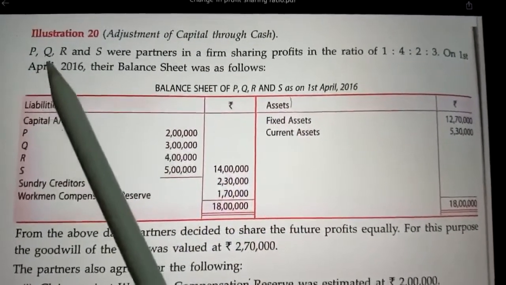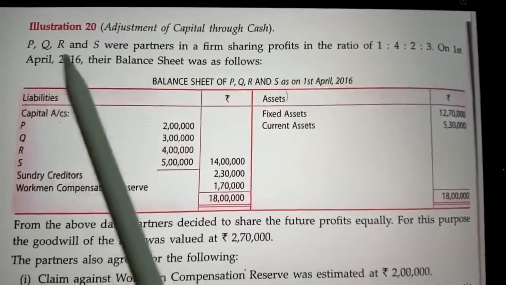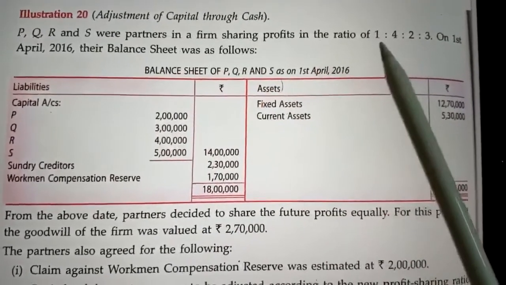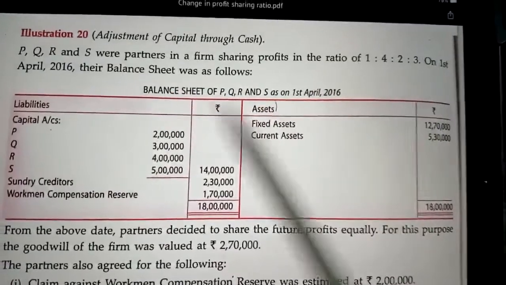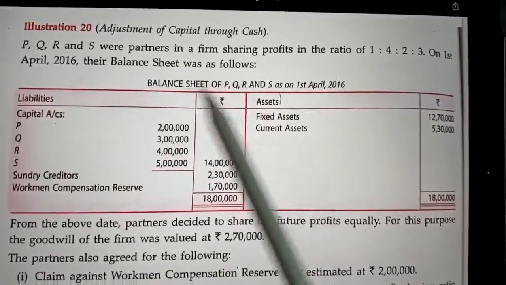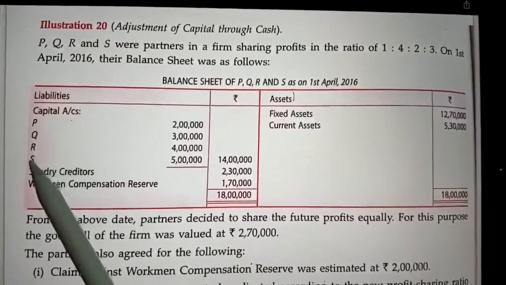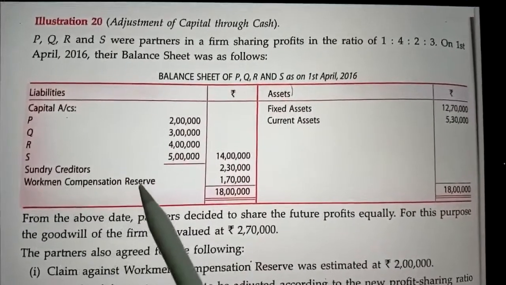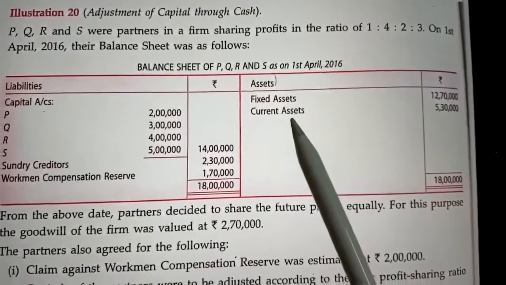This question relates to the adjustment of capital through cash. P, Q, R, S were partners in a firm sharing profits in the ratio of 1:4:2:3. On 1st April 2016, their balance sheet was as follows. On the liability side, the capital of P, Q, R, S is given, sundry creditors and workmen compensation reserve are given. On the asset side, fixed assets and current assets are given.